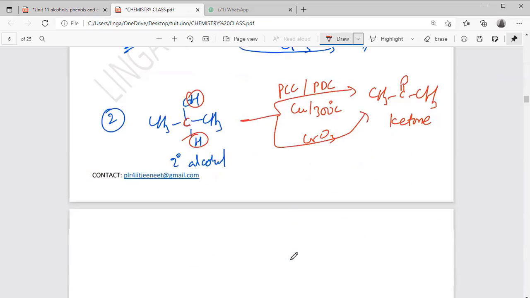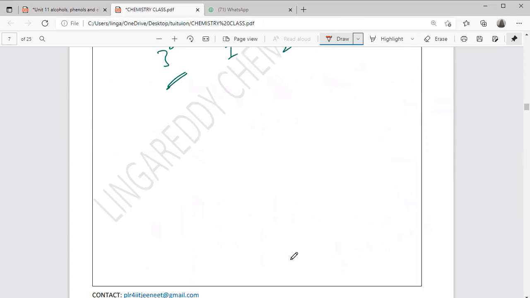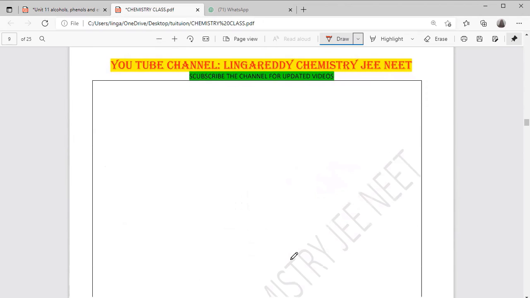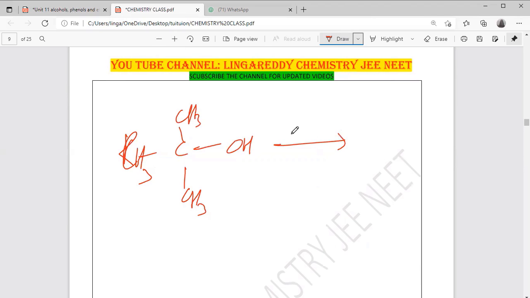Next, here we have a tertiary alcohol with three CH3 groups. I am using PCC, PDC, CrO3; there is almost no reaction.